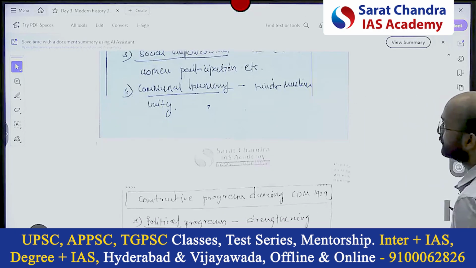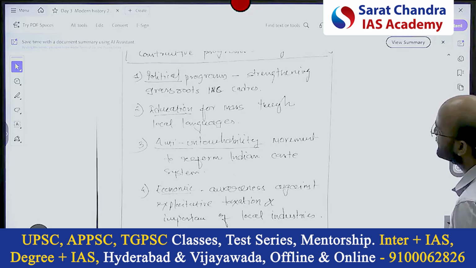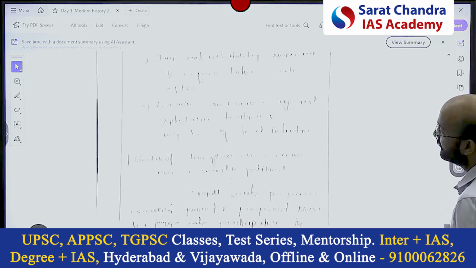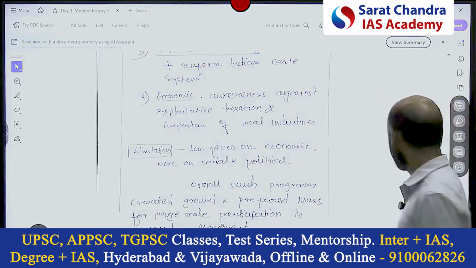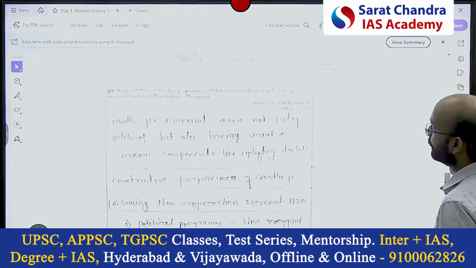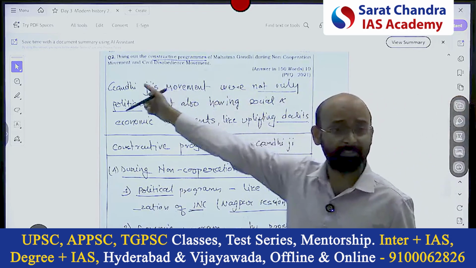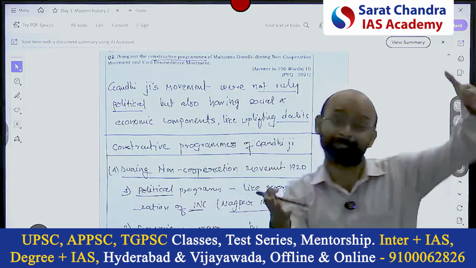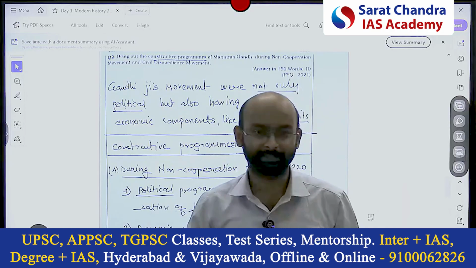And in that, communal harmony, constructive program dealing similar, political, there will be some more, intensive, economic, anti-untouchability was added. I mentioned one line of limitation here. Of the constitution, there is no directive here, to bring out the constructive program. They have not directly asked to discuss, examine, evaluate. That's why I have not given so much emphasis on it. Just mention one, because I think there was some limitation. We read it also.